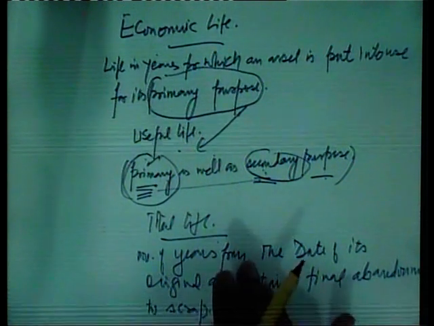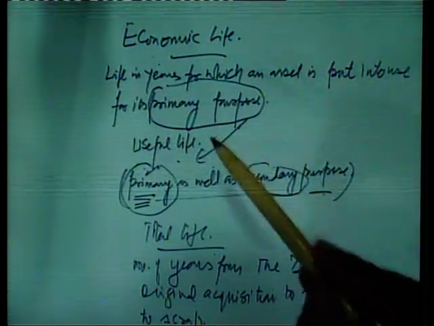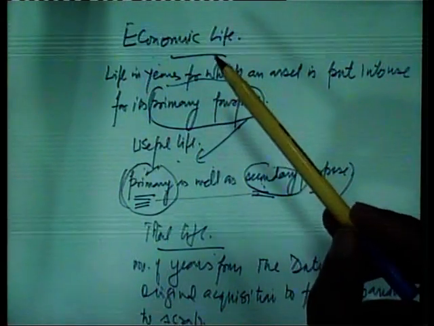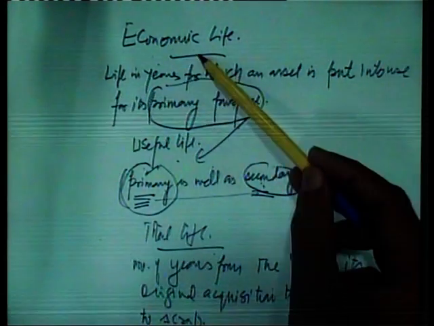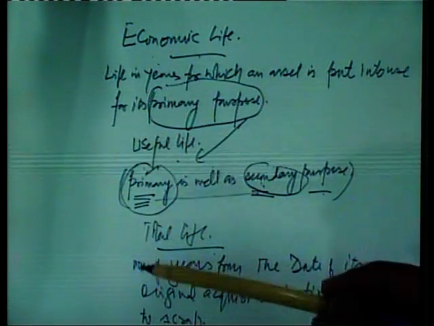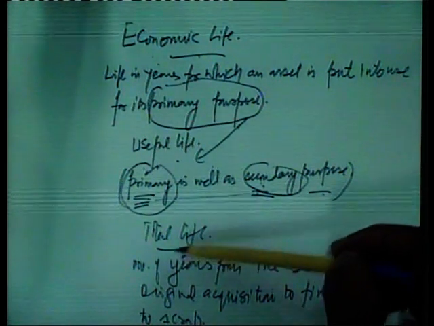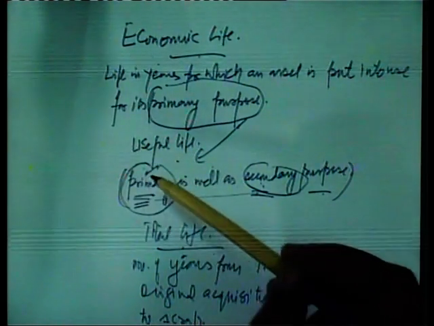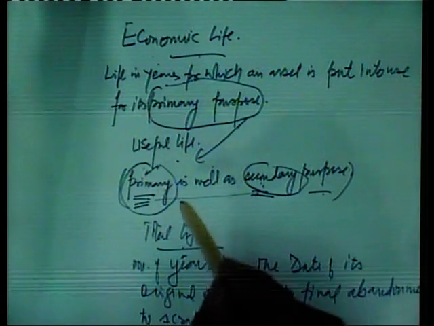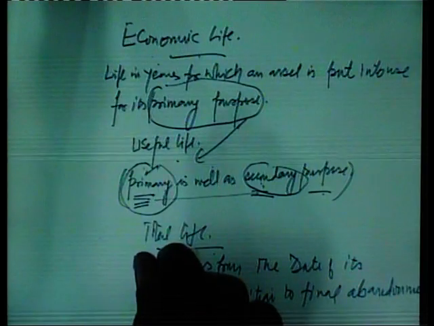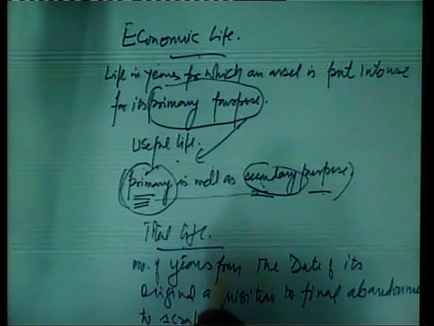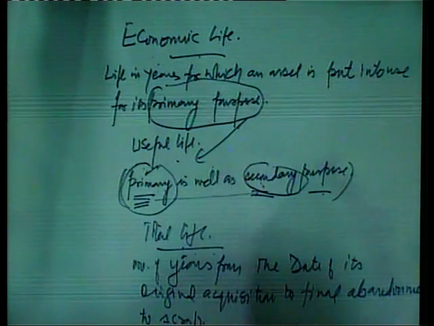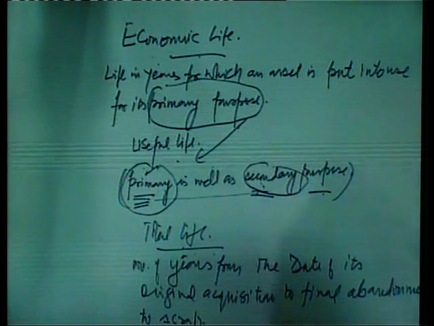That is the total life. Here you may distinguish that an asset may have three types of lives: economic life, useful life, total life. The asset might have expired its useful life, but still the asset is not written off from the books of accounts. It has not been abandoned to scrap.